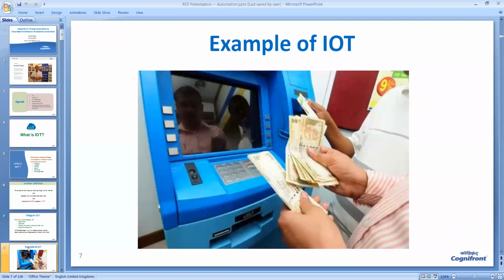The simple example of IoT is the ATM machine. We can move anywhere in the country and do financial transactions. For example, when I am in Delhi, I can withdraw rupees 500 from the ATM machine, and that 500 rupees will automatically be deducted from my account in Nashik. And this is possible only because ATM machines in the country are connected to the computers in the respective banks.